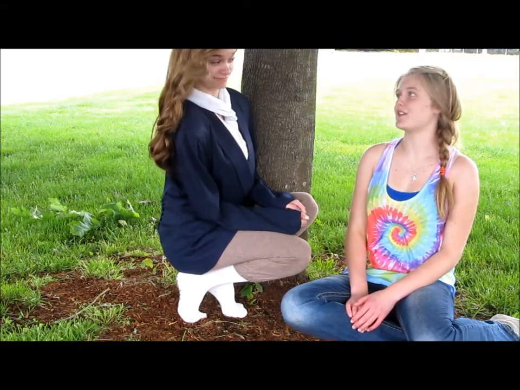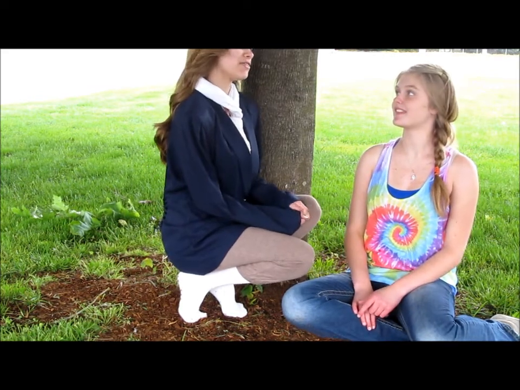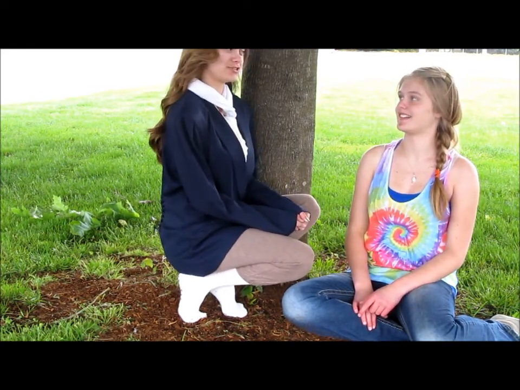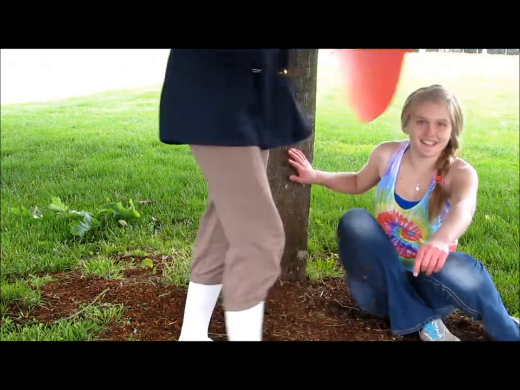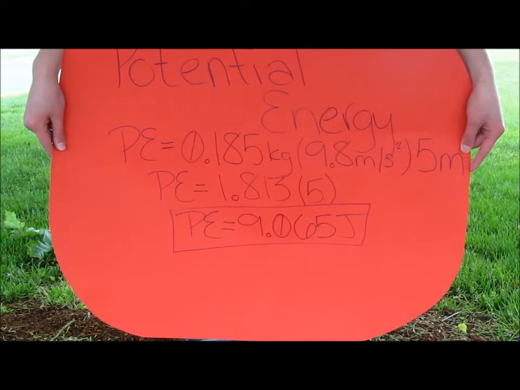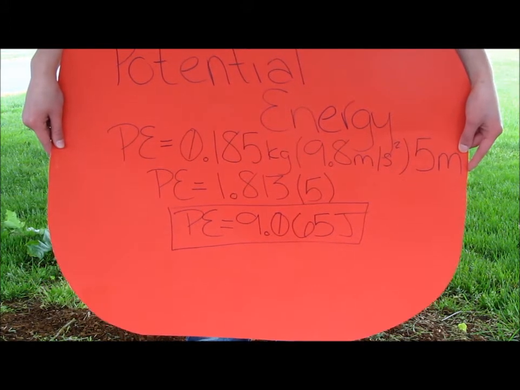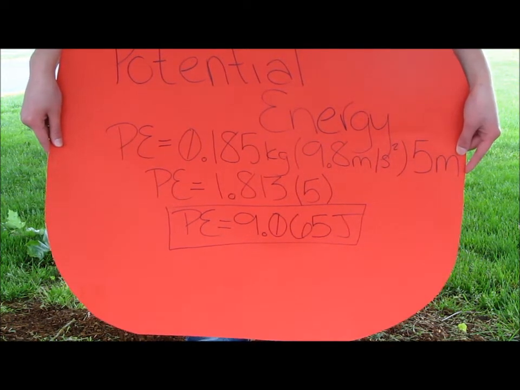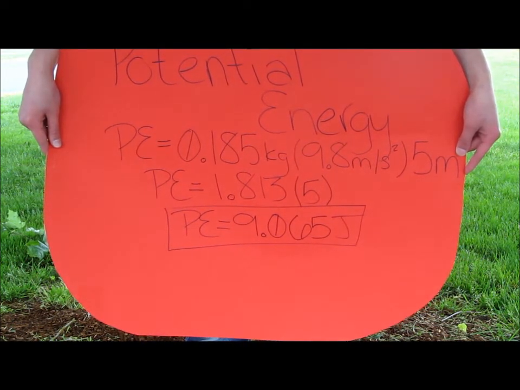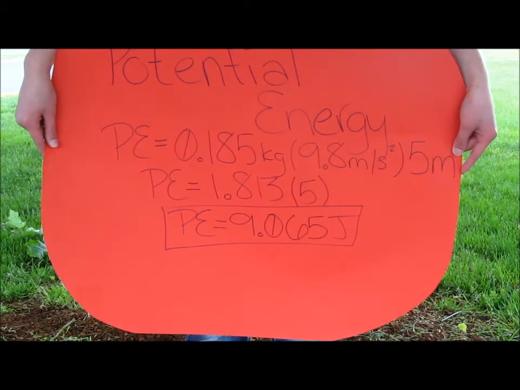Let me see if I'm getting the hang of this whole apple falling thing. Is there any energy going on with that apple? Actually, there is. You can solve for potential energy and kinetic energy. Let's start with potential energy. All right. Potential energy is the energy that is stored and ready. To solve for potential energy, you multiply mass, gravity, and height. Mass is 0.185 kilograms, gravity is 9.8 meters per second squared, and the height of the apple tree is 5 meters. Multiply those together, and you get 9 joules. That's again about the half weight of a paperclip.